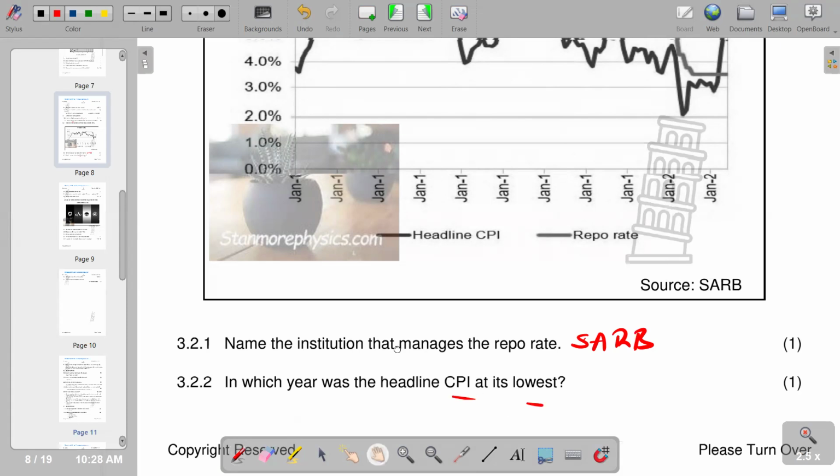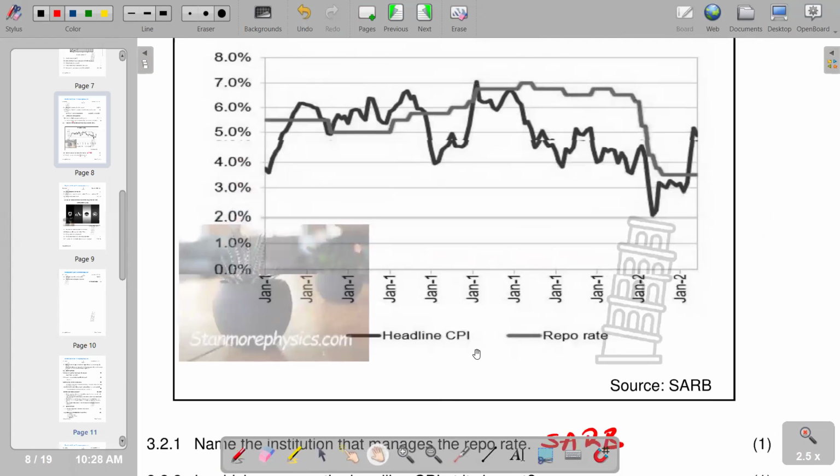CPI at its lowest. So you go to our graph, you see that we've got CPI, which is headline CPI, indicated here, and indicated by a darker line. So you see that this is our CPI. So check where is it at its lowest, and you see that it's at this point. And then we can see that this is January 2020 is indicated. So here is 2020. So it is in the year 2020. So that's what we have on that part.